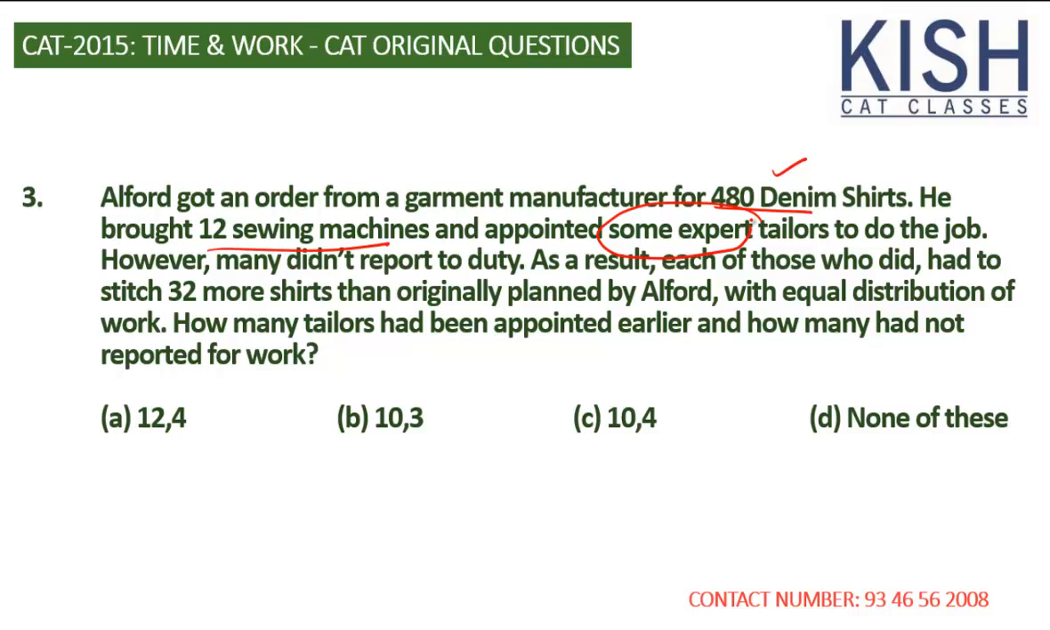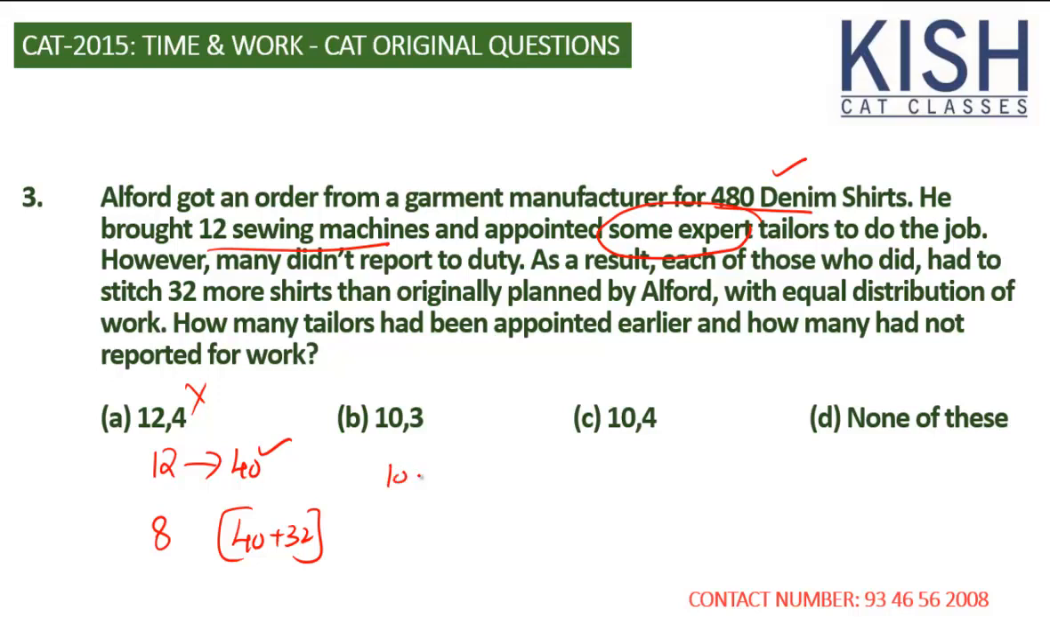Now, if you have 12, absolutely this one. If 12 people originally, then each one does 40. Since each one has to do 32 extra, now it's 72, and then 4 absentees means 8 must have presented. So 8 into 72, that crosses 480. So that's not possible. Now you can take 10 actually.